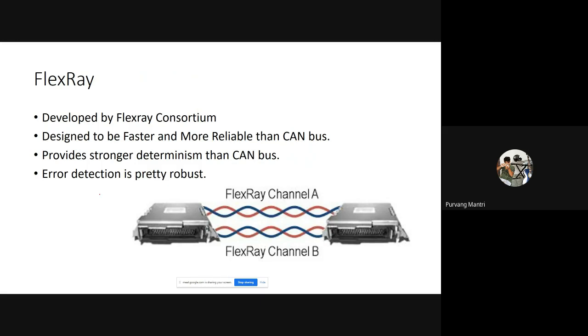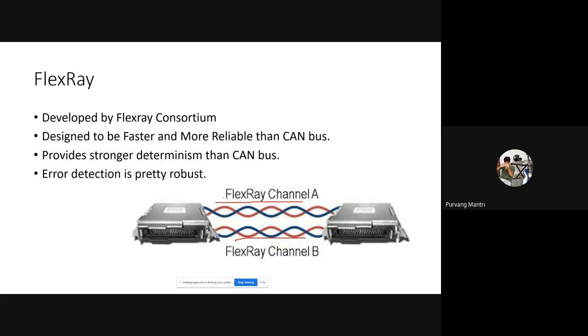Now, FlexRay has 4 wires running over it. Just like CAN bus has 2 wires, the CAN high and CAN low wire, similarly, FlexRay has two pairs of wires. So this is FlexRay channel 1 and this is channel 2. The data transmission over this is almost similar to CAN bus, but the data in both channels is separated by time, in milliseconds.